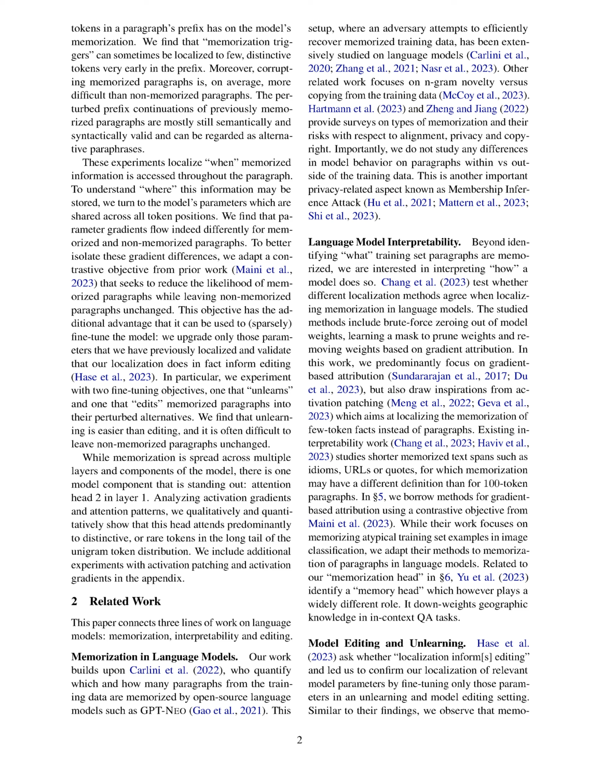Section Summary. In this section, we delve into the localization of memorized paragraphs within language models, focusing on the GPT-Neo 125M model trained on the PILE dataset. By identifying memorized paragraphs and perturbing their prefixes, we reveal that memorization triggers can be pinpointed to specific tokens early in the sequence. Through experiments, we show that unlearning memorized information is easier than editing it, with Attention Head 2 in Layer 1 emerging as a key component in the model's memorization process.